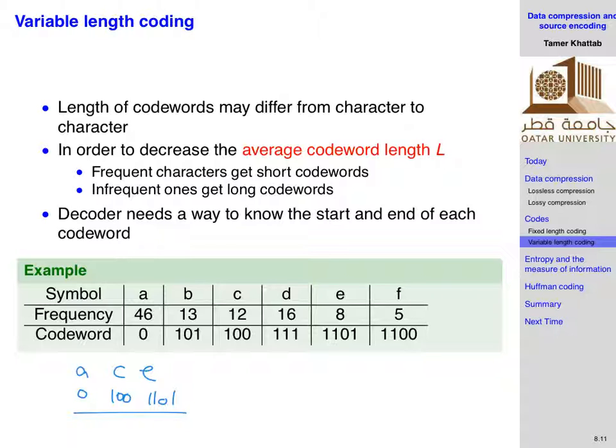B could come in the end. Okay, if B comes in the end, what will happen? There's no one. So? There's no.